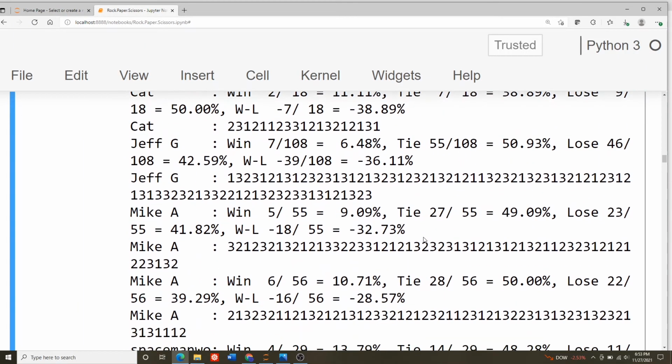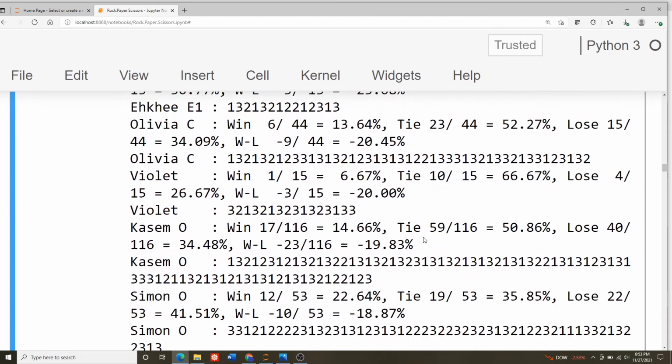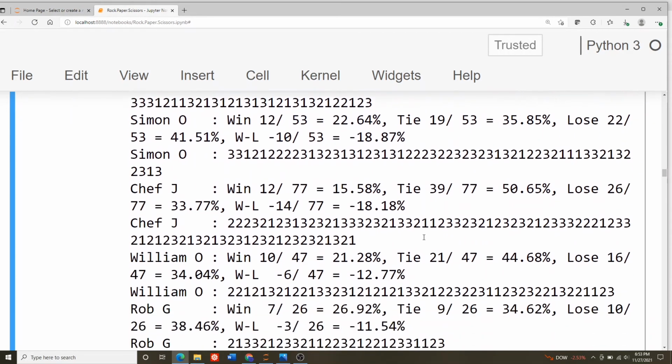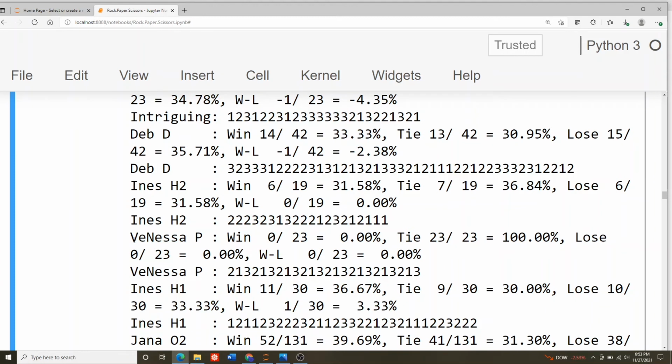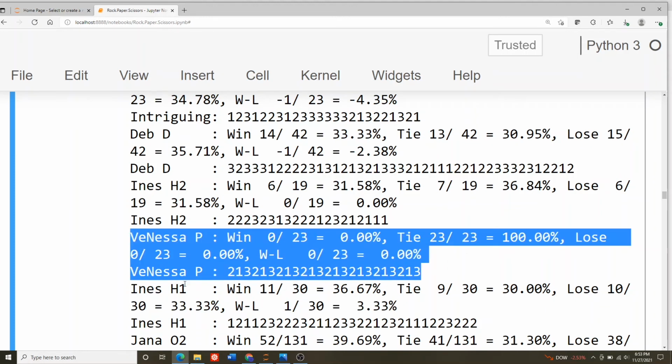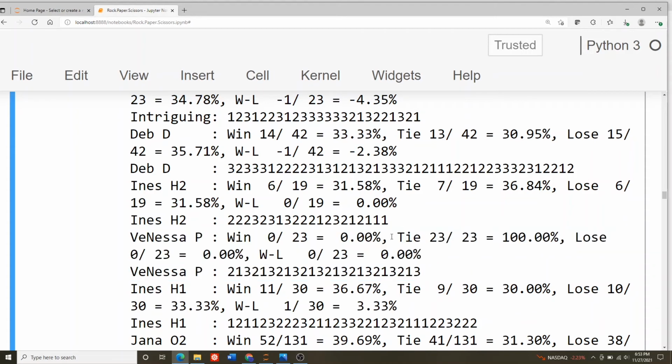The other thing that was kind of interesting, where is Vanessa? Look at what Vanessa played. She played 2, 1, 3, 2, 1, 3, 2, 1, 3, and she tied every single time. And remember, I didn't tell anybody what we were playing. I just said, give me a random list of 1s, 2s, and 3s, and that's what she typed in, and it turns out this ties every single time.